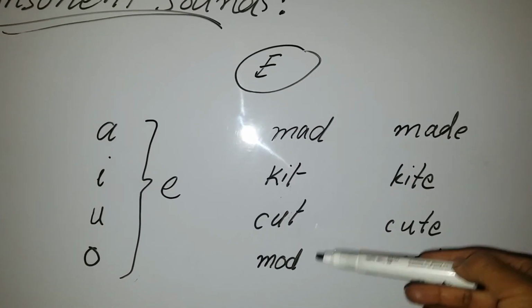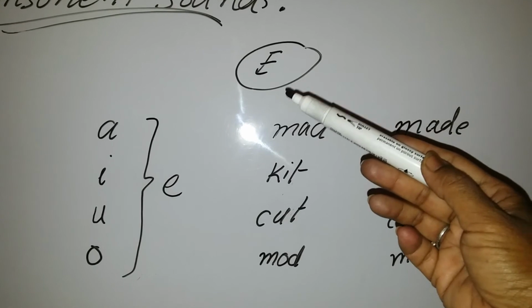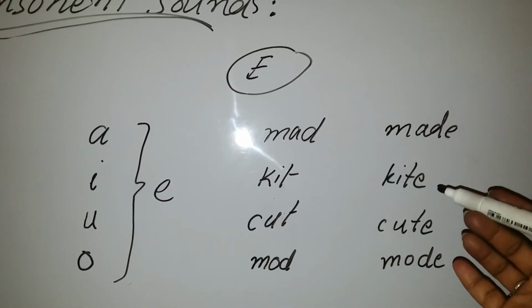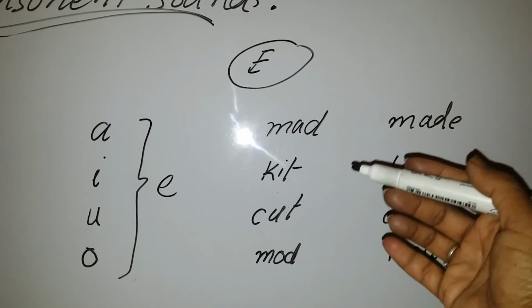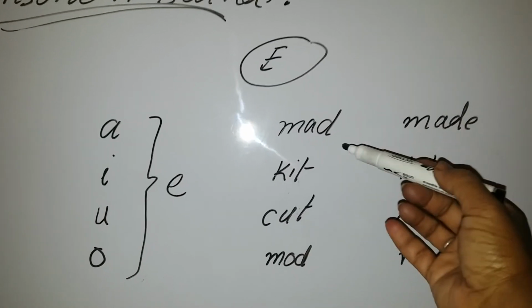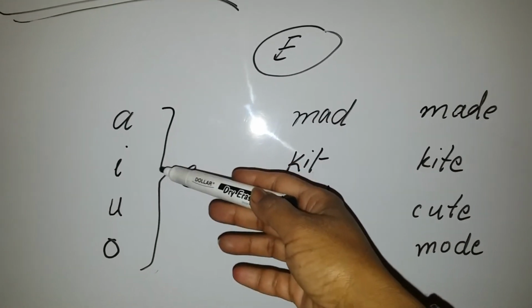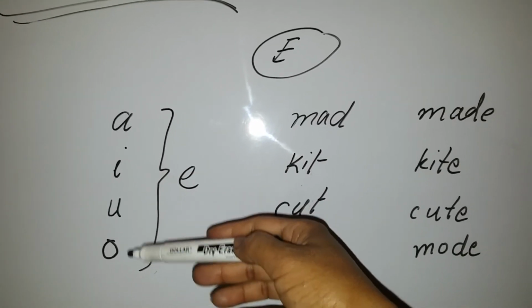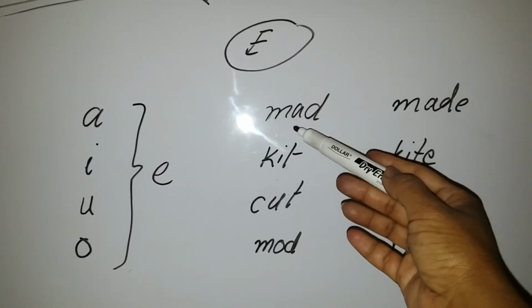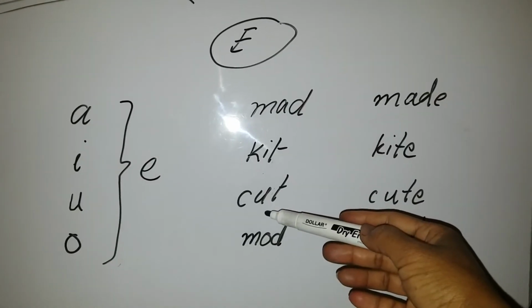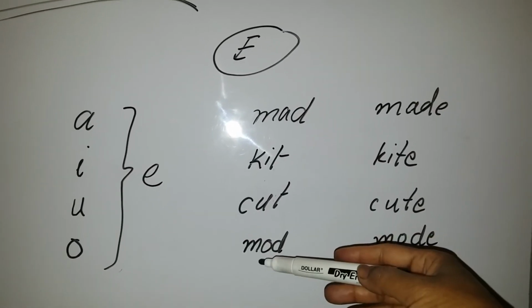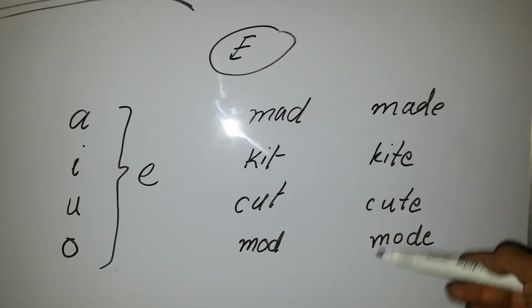So the use of E can change the pronunciation of single unit words which are written with the help of these vowels A, I, U and O. Mad, made, kit, kite, cut, cute, mod and mode.